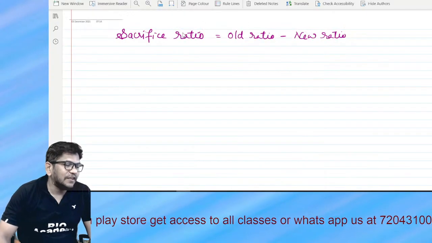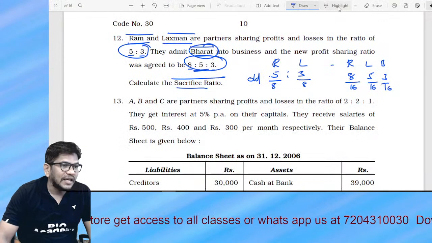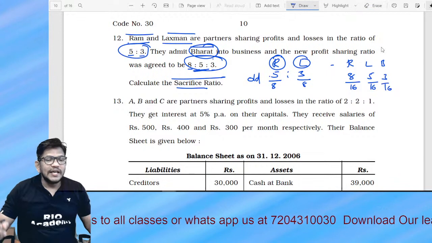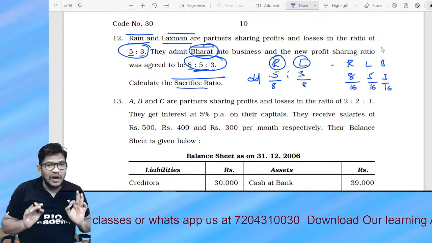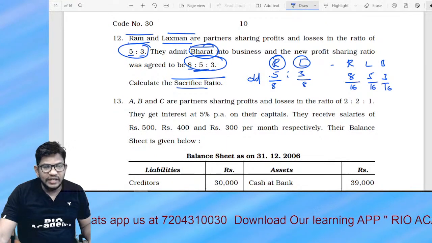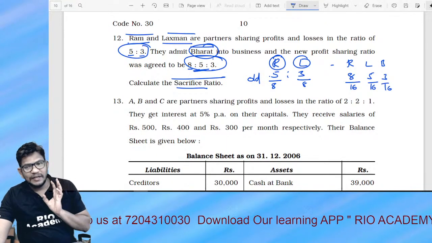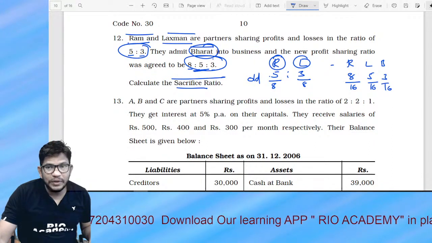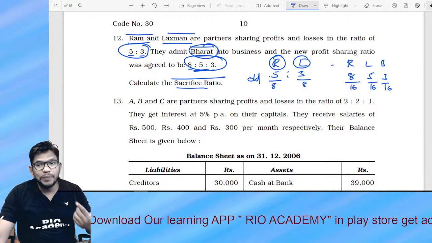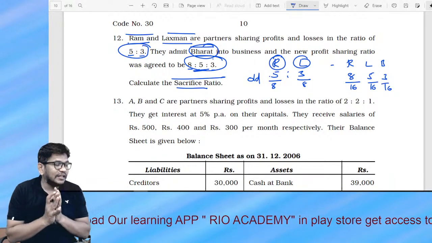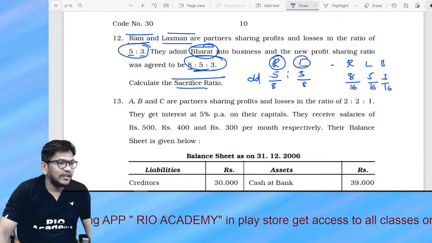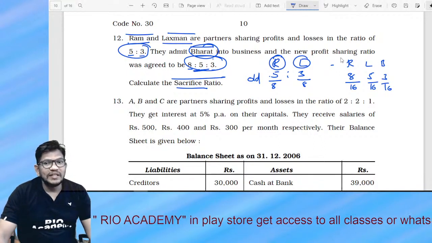Just have a look. Sacrifice ratio will be between only Ram and Lakshman. Sacrifice ratio means whenever a new partner is admitted, the old partners give their share to the new partner. They will give their share. So that is what we are discussing here.